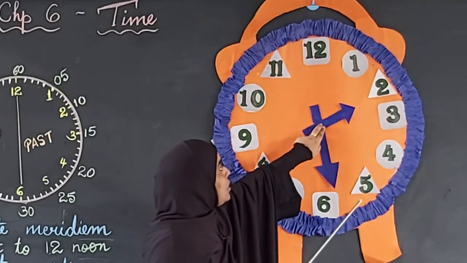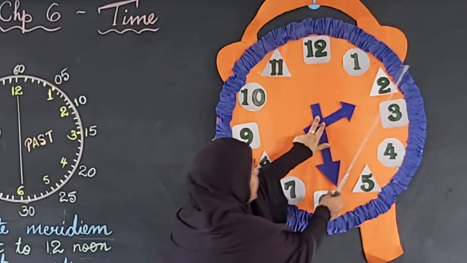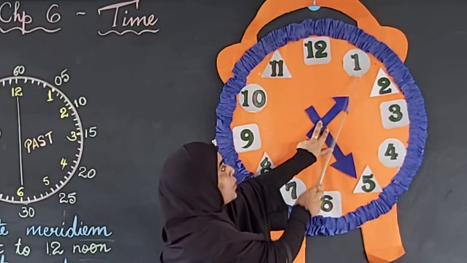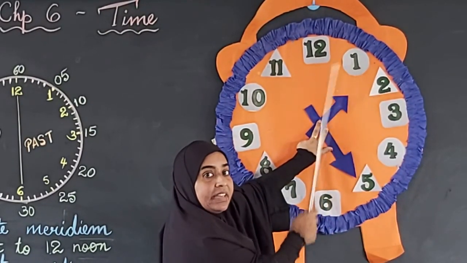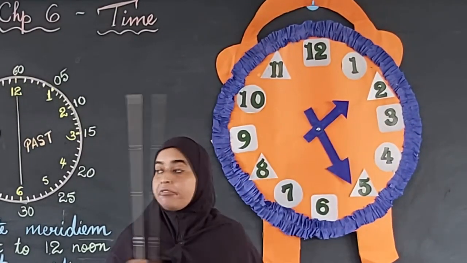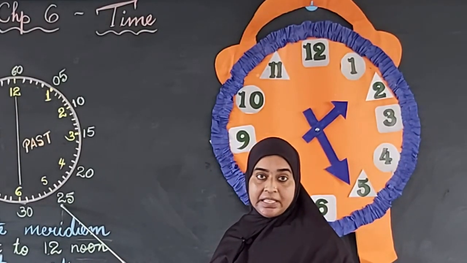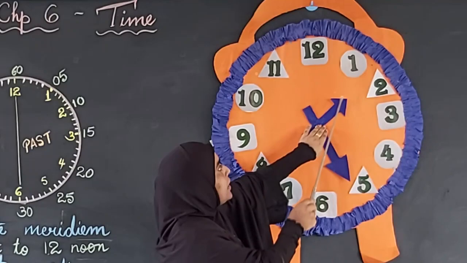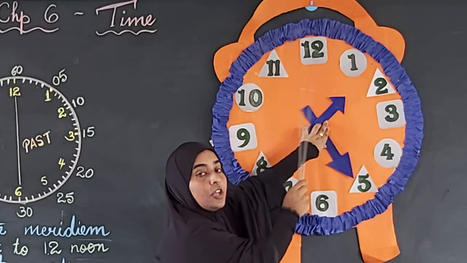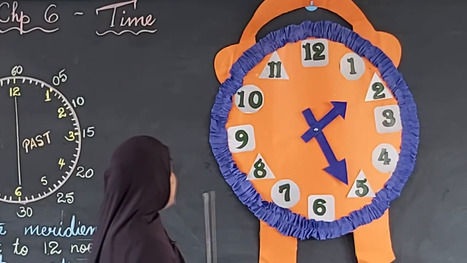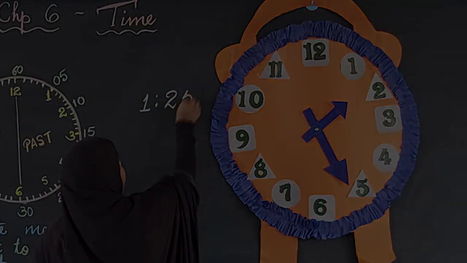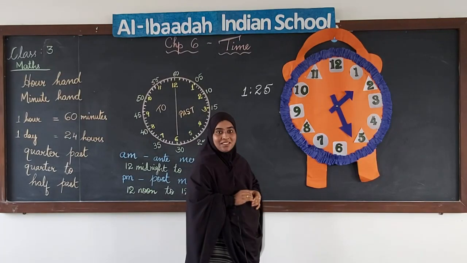You can see on this clock I have the minute hand pointing at 5 and the hour hand pointing between 1 and 2. So how will we read this time? Minute hand is on 5. 5 means how many minutes? 5 means 25 minutes, right? Hour hand is between 1 and 2. That means it has passed 1 o'clock, right? So we can say it is 1:25. I can write it like 1:25. Okay, this is the digital form of writing the time.